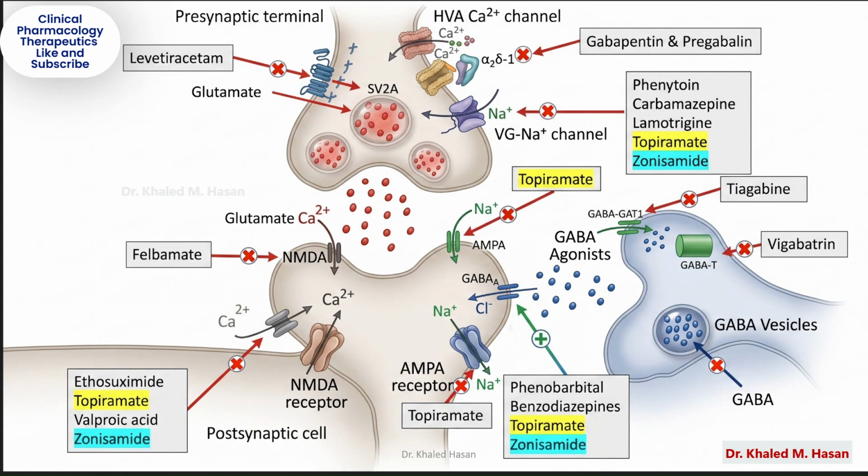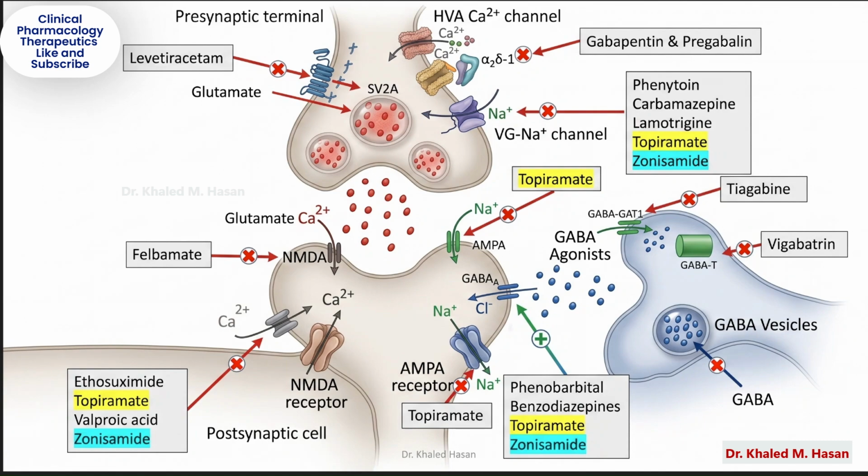Drugs in this category include Phenytoin, Carbamazepine, Lamotrigine, topiramate, Zonisamide. These are especially useful in focal seizures and many generalized tonic-clonic seizures. Now Part 2, calcium channel modulators. Next are calcium channels. Calcium entering the neuron triggers neurotransmitter release. Different anti-seizure drugs target different calcium channel types.